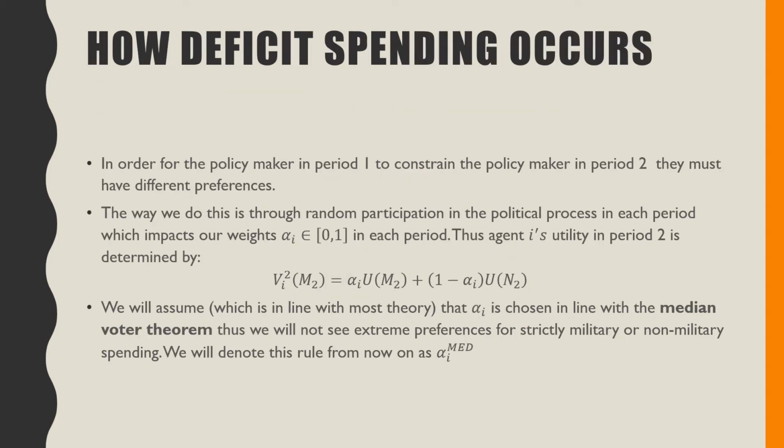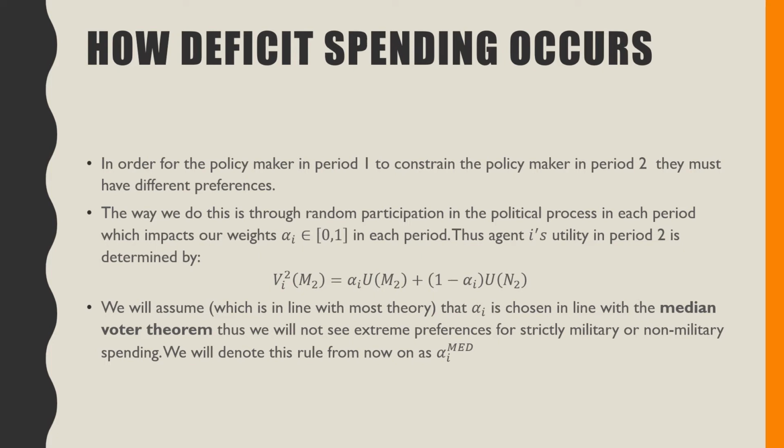So how does deficit spending occur? In order for policymaker 1 to constrain the actions of policymaker 2, they must have different preferences. The way we do this is through random participation in the political process in each period, which impacts the weights of alpha i in each period. Thus, agent i's utility in period 2 is determined by the following result.